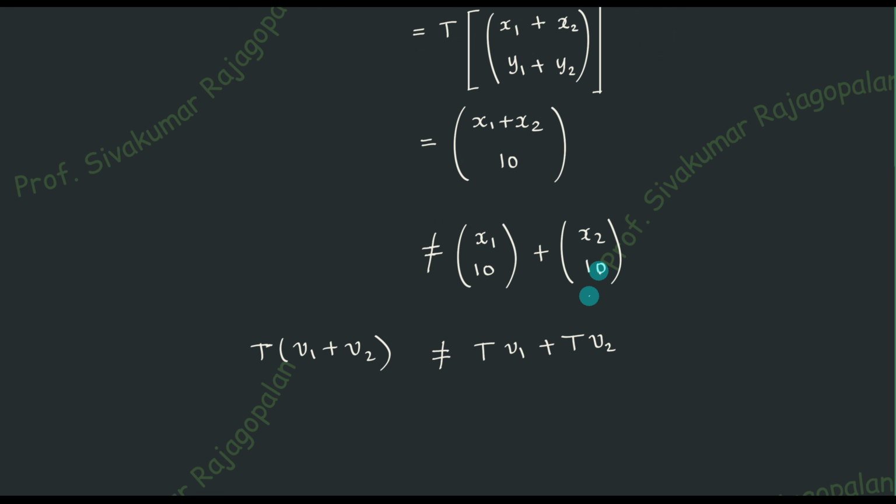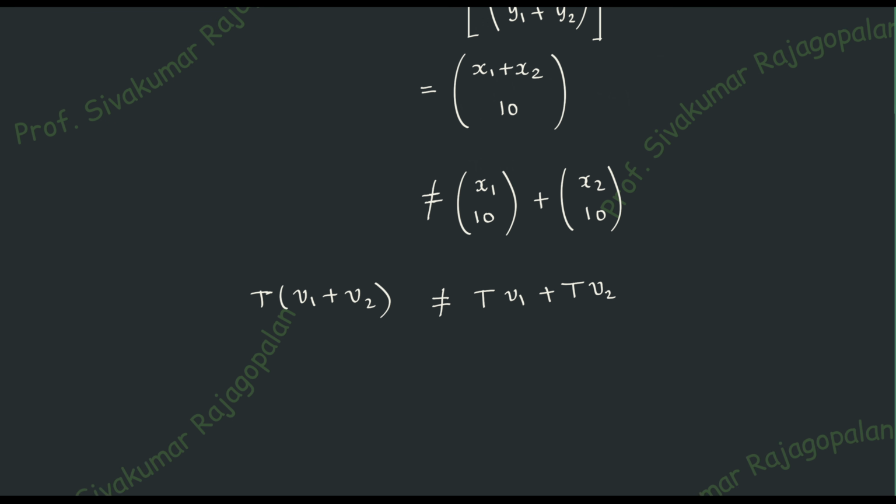But the trouble is that there is a 10 here, but there is a 10 here. If there were a 20 or something like that, we would be able to say that they are equal. So for this problem, until this step all equality was maintained, but afterwards it is not equal. Therefore we say that the first property is not satisfied. The moment one property is not satisfied, you can immediately conclude that that particular operator is non-linear. So that is the conclusion.